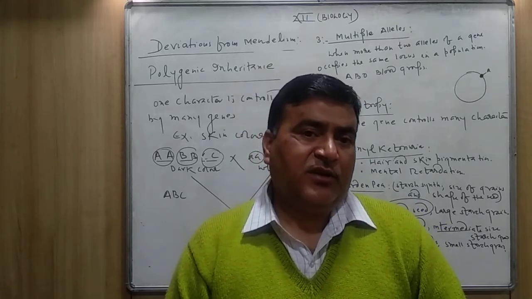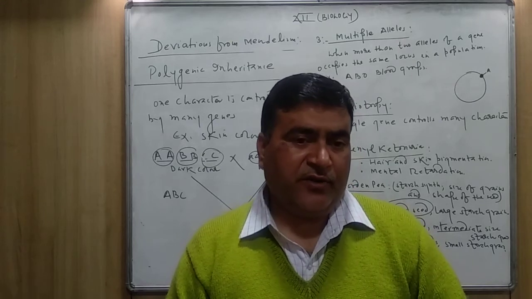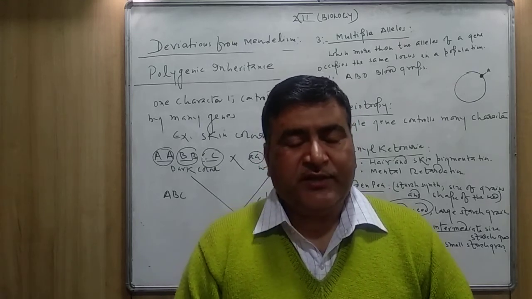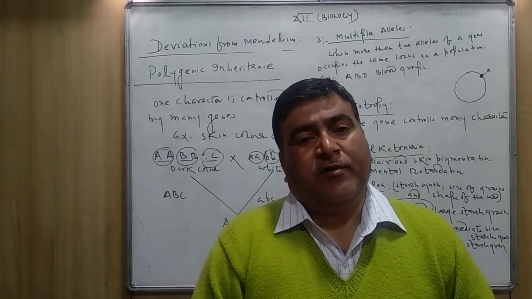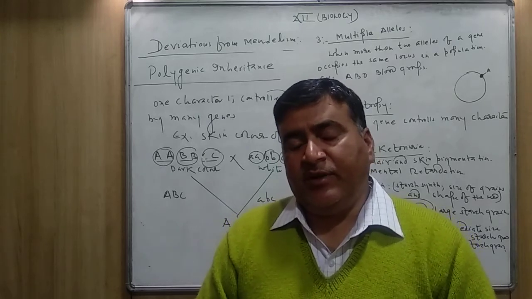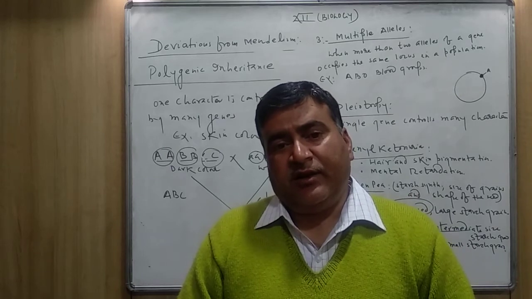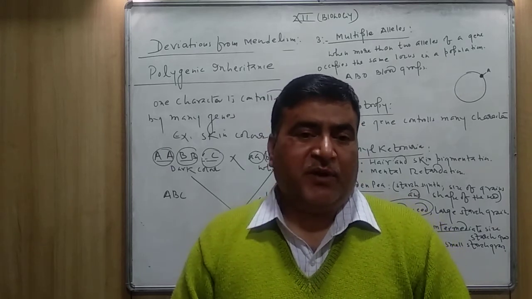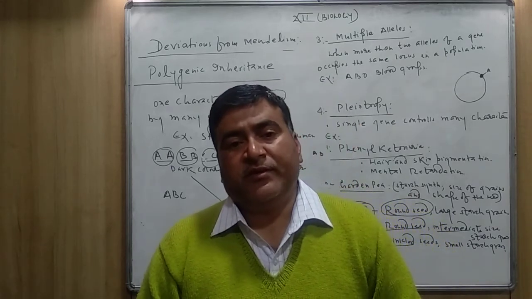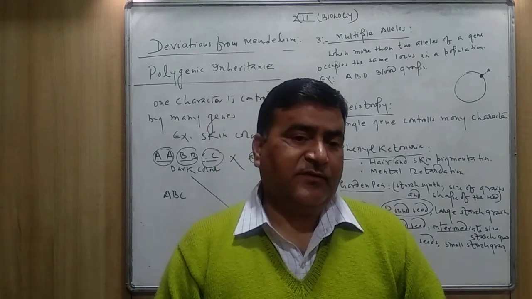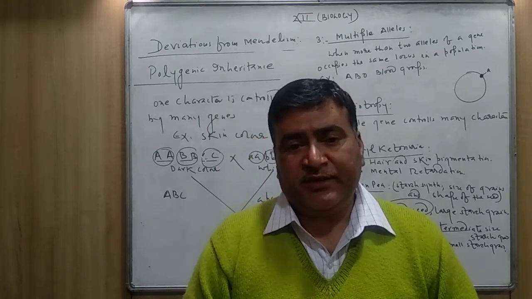So that's all for today. Today I taught you about codominance, multiple allelism, pleiotropy, polygenic inheritance, all these patterns of inheritance, or the deviations from the Mendelian pattern of inheritance.